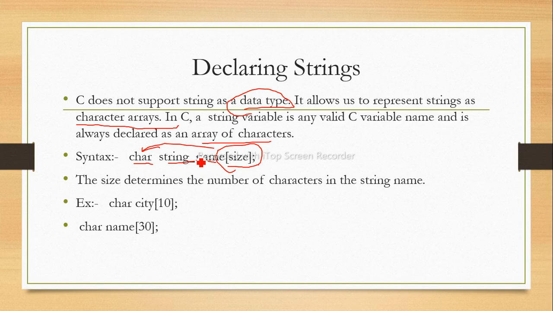Okay, so here the example is given, char ct of 10. That is nothing but in the ct string, or in the ct character array, we can store 10 data elements of character type. Another example is char name 30. So the name variable can store 30 characters in the name array.